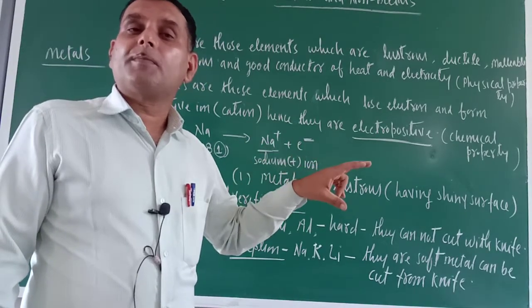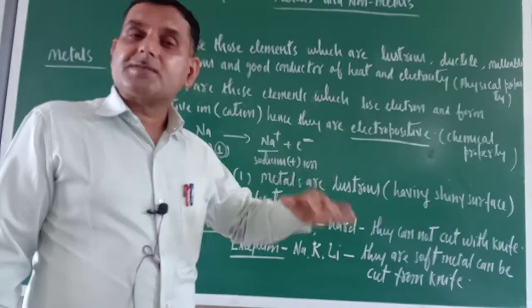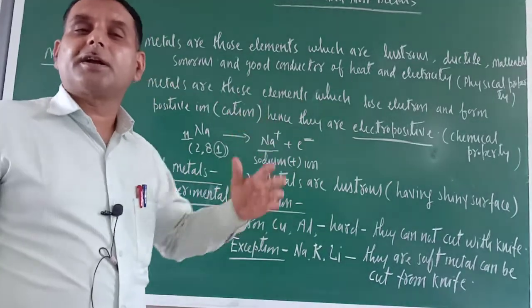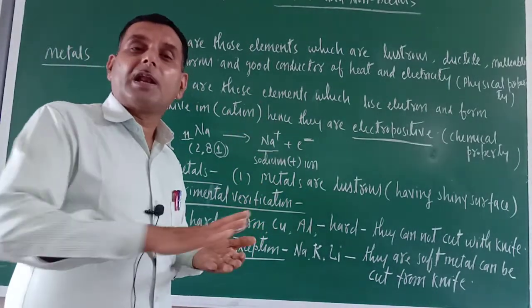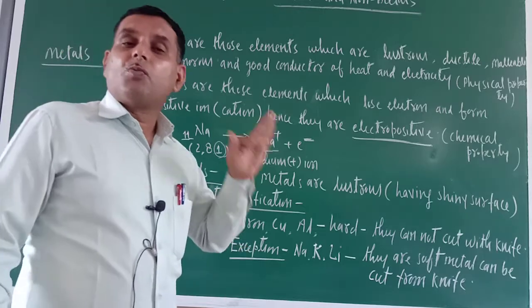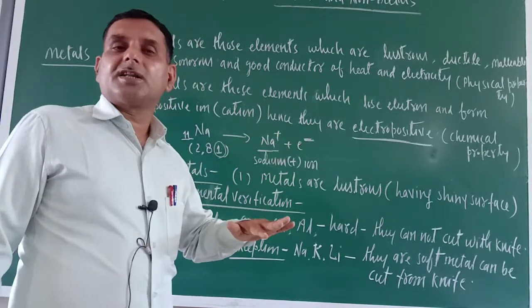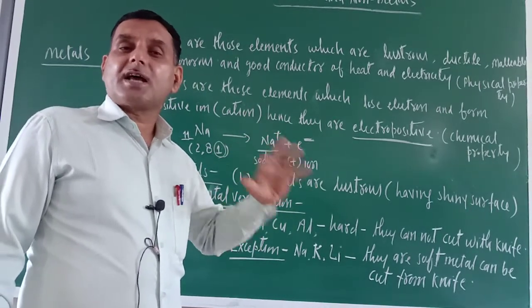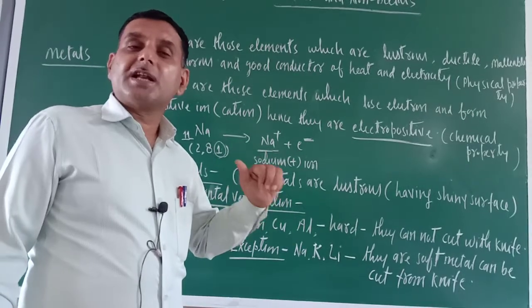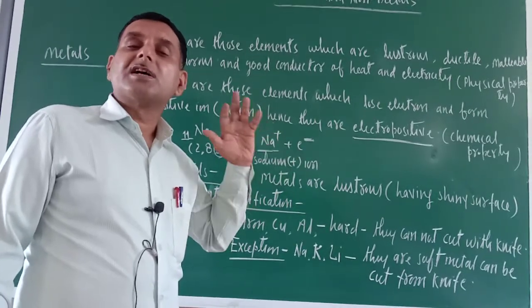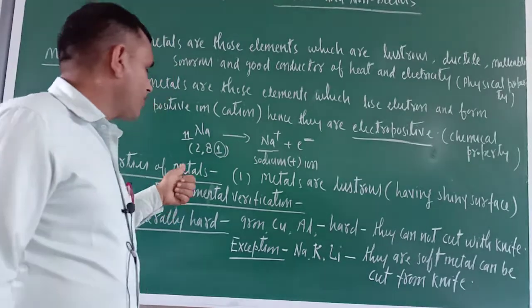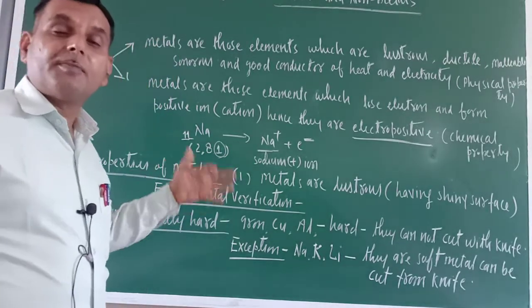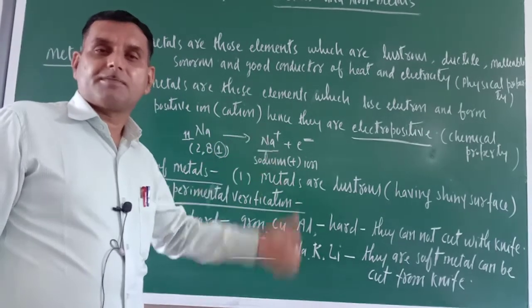Because, being old, metals react with atmospheric oxygen, carbon dioxide and moisture, and they form a layer on their surface. Once this layer is there, you will not get the shiny surface. But once these layers are removed, you will get the shiny surface. This is the reason metals have a shiny surface.